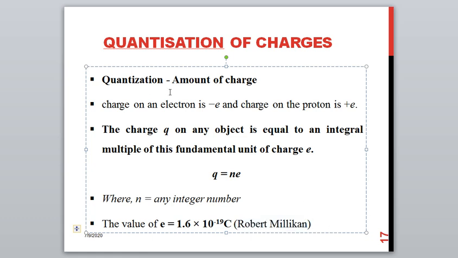As we know, electrons are negatively charged, and the value for an electron is minus e. So for an electron it is minus 1.6 into 10 to the power minus 19 coulomb, and for the proton it is positive plus e. So the unit charge value for a proton is plus 1.6 into 10 to the power minus 19 coulomb. This is all about quantization of charges.